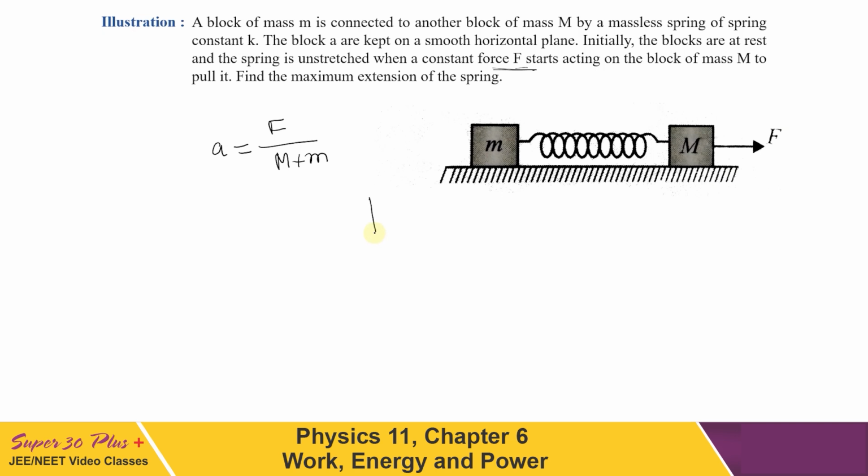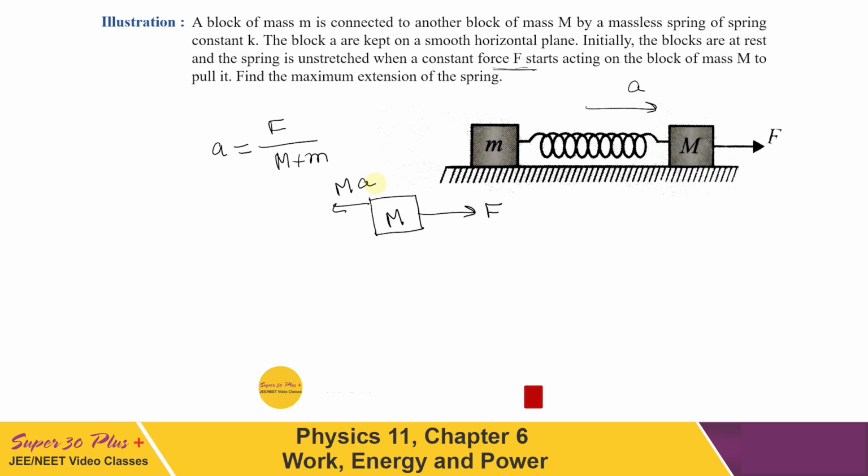Let us write for this block which is having mass capital M, what forces are there. This is the external force and then one pseudo force. Now pseudo force has to be in this direction because it is the direction of acceleration for center of mass, and magnitude will be equal to mass multiplied with acceleration of frame, that is acceleration of center of mass.